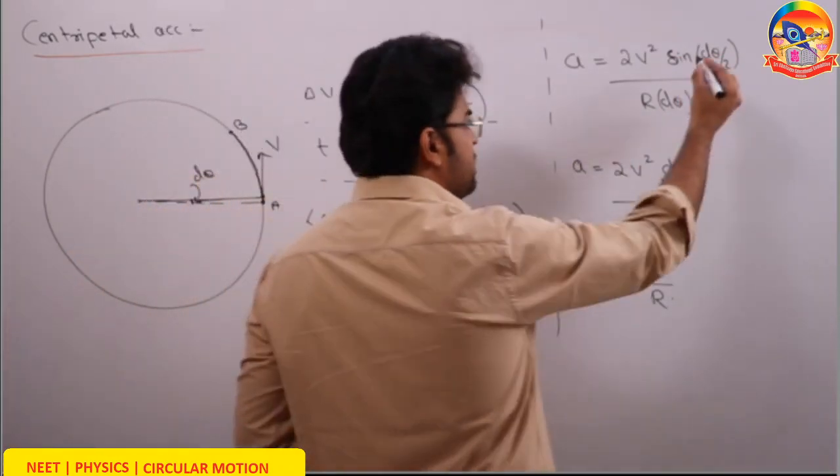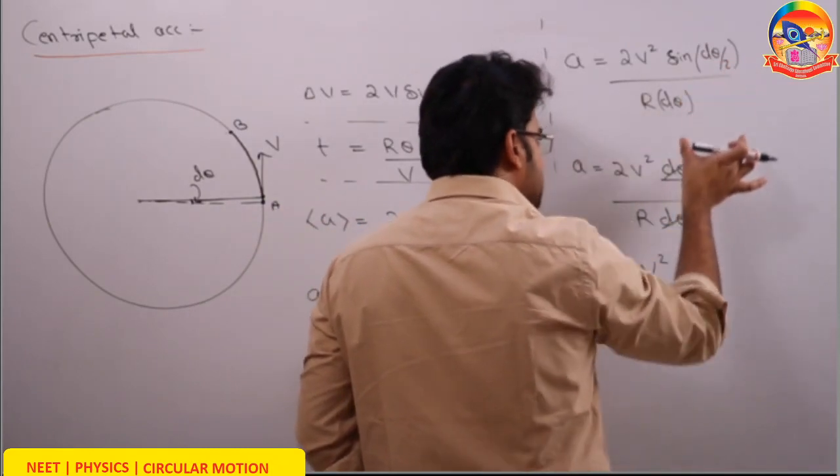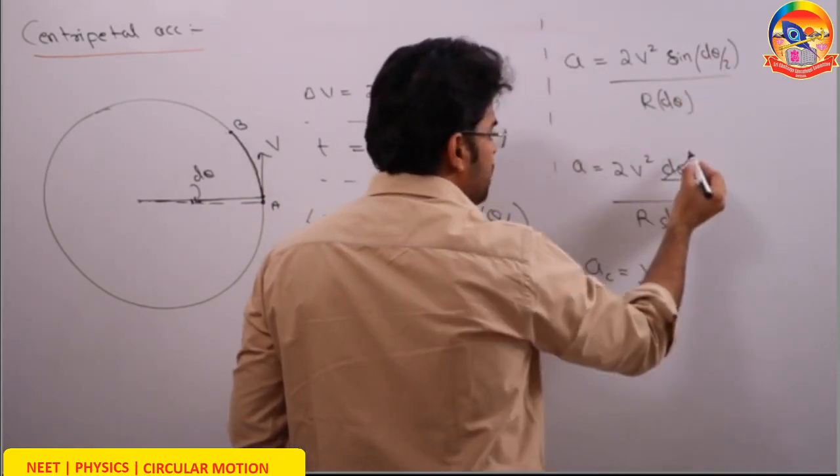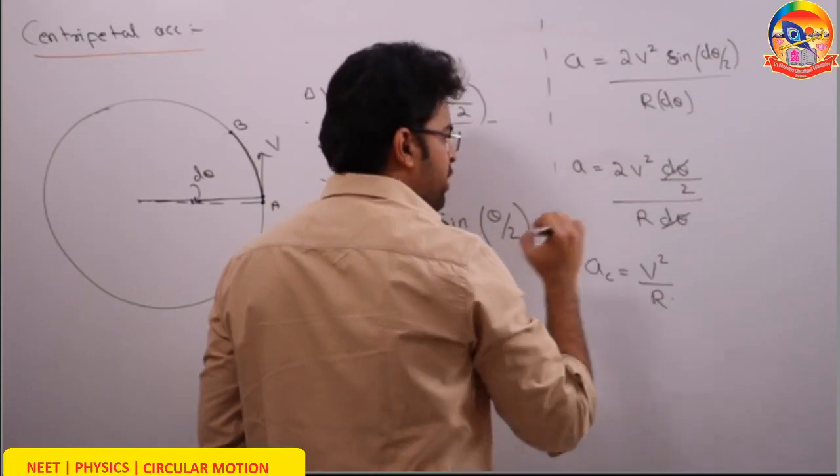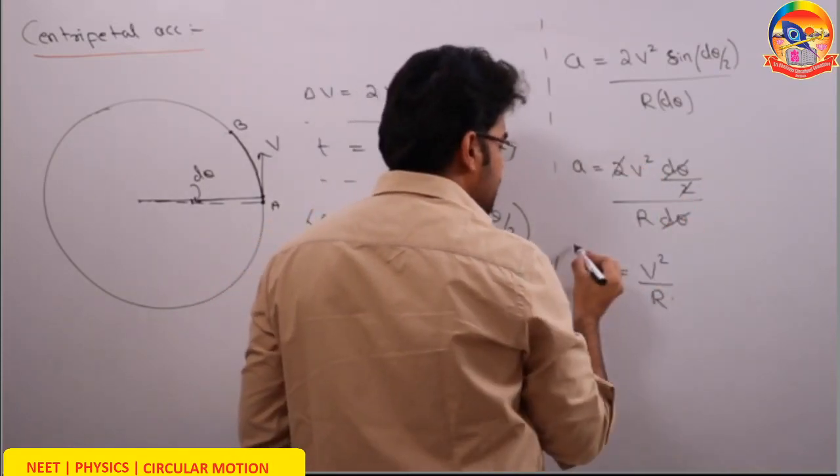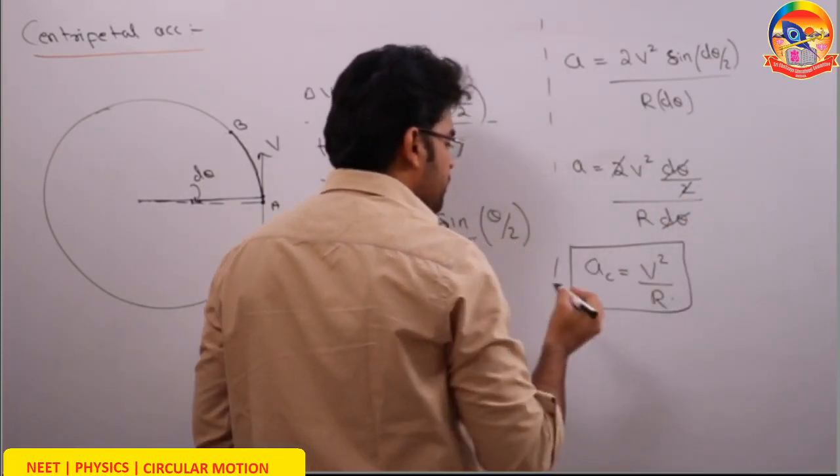Now, once I have written sine d theta by 2 as d theta by 2, this d theta in numerator and denominator get cancelled, this 2 and 2 get cancelled. The centripetal acceleration comes out to be v square by r.